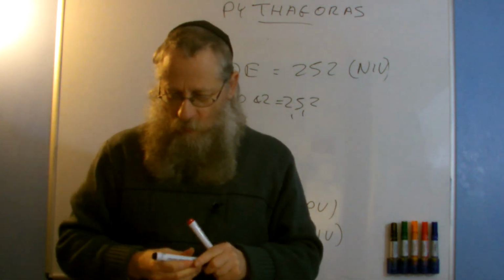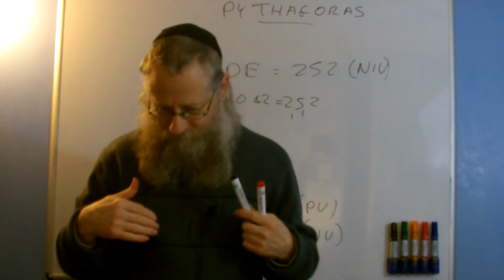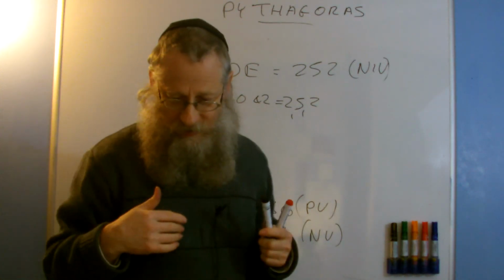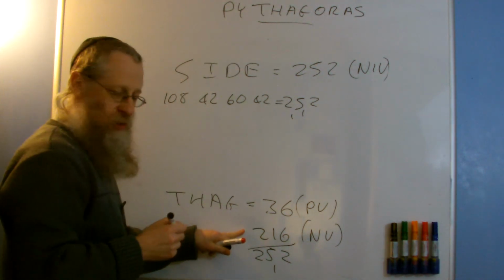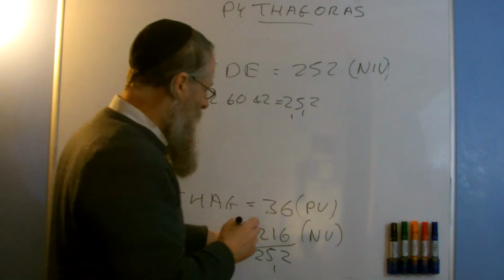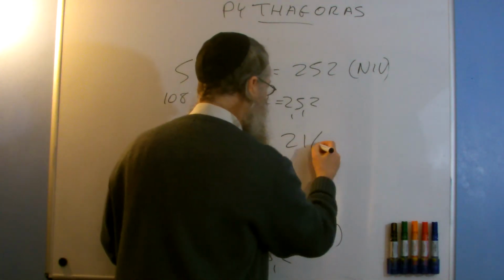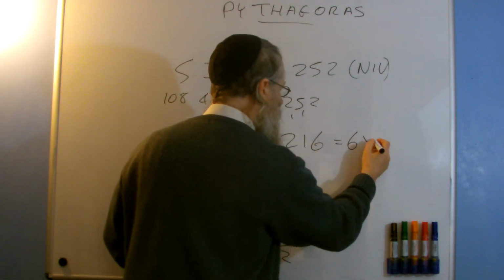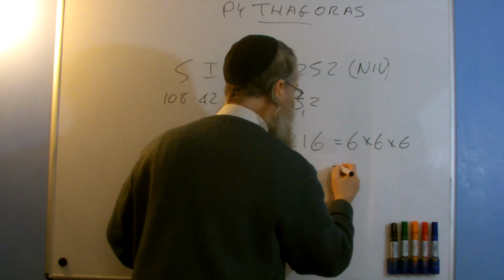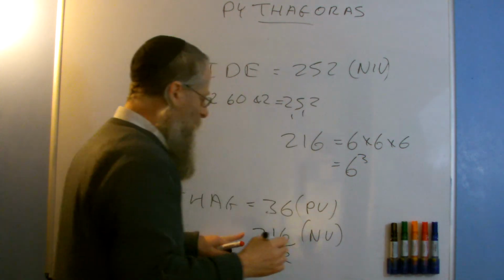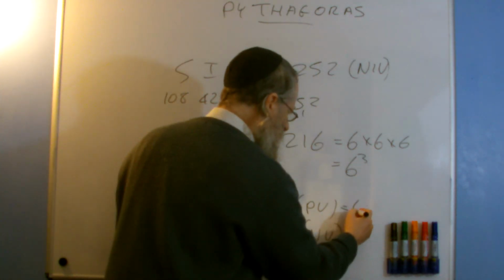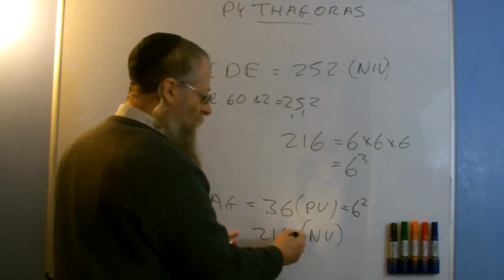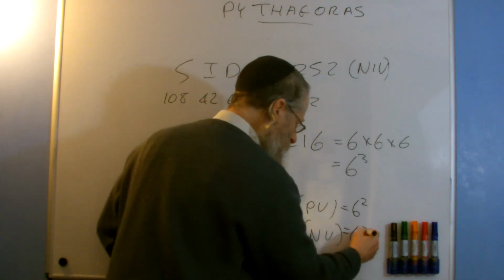And now, just a continuance of that, is an interesting relationship, because what we've got here is 216. And 216 is 6 times 6 times 6. In other words, it's 6 cubed. So we've got here 36, which is 6 squared, and we've got 216, which is 6 cubed.